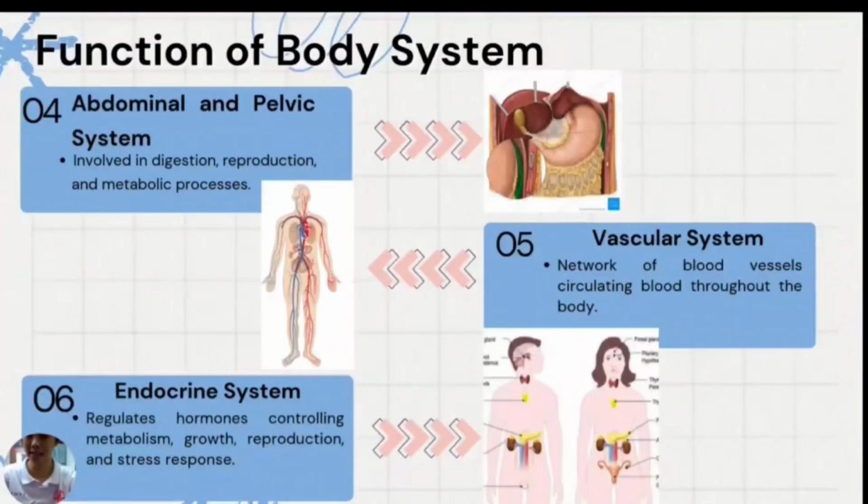The abdominal and pelvic system facilitates digestion, reproduction, and metabolic processes. The vascular system is a network of blood vessels distributing oxygen and nutrients. The endocrine system regulates hormones that control metabolism, growth, and reproduction.